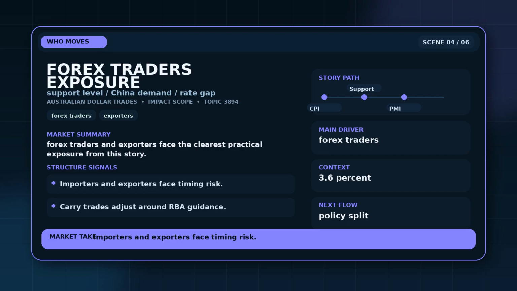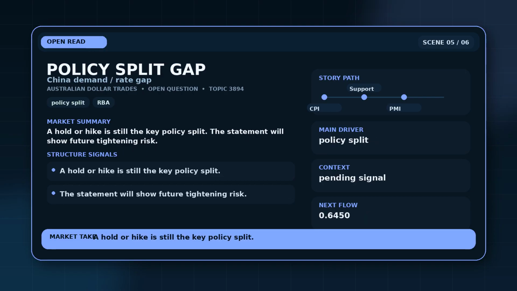For forex traders, the practical concern is tied to 3.6%. For exporters, the pressure usually appears through access, cost, timing, or confidence. That is why the practical consequence matters more than a generic bullish or bearish label. Analysts are split between a hold and a modest hike, so the policy statement matters as much as the rate decision itself. A hold or hike is still the key policy split. The statement will show future tightening risk.